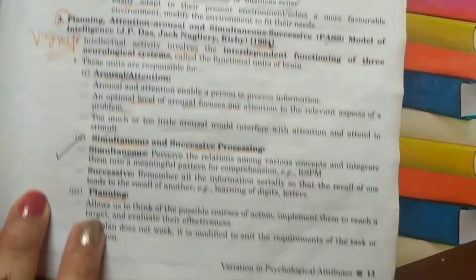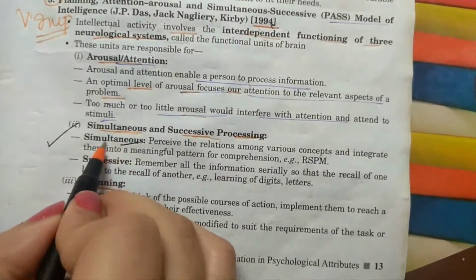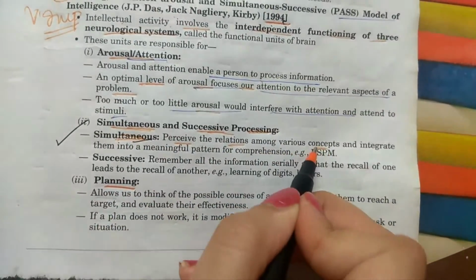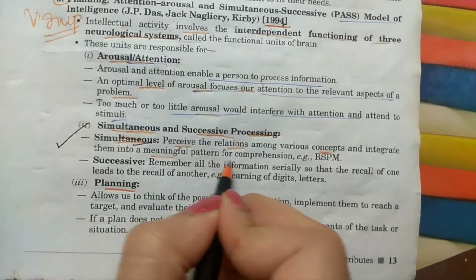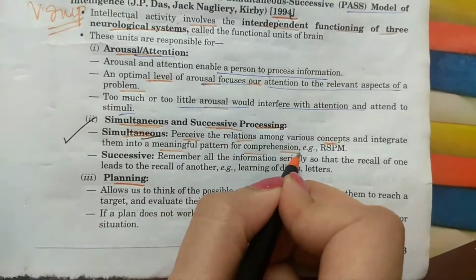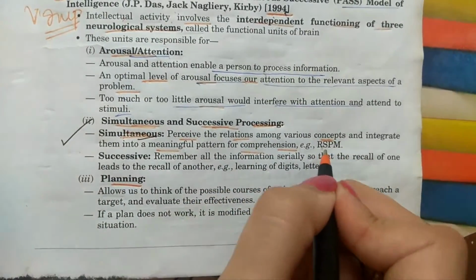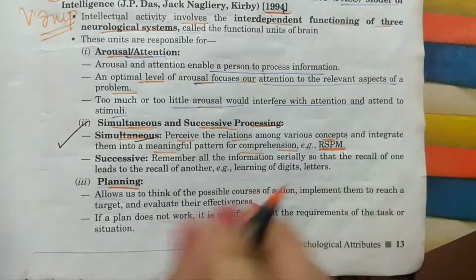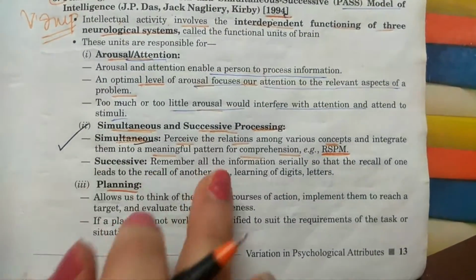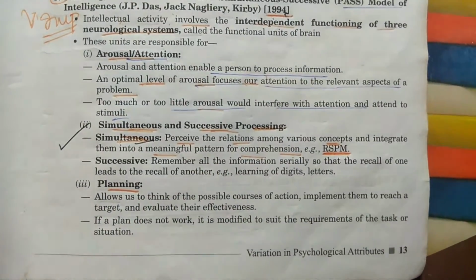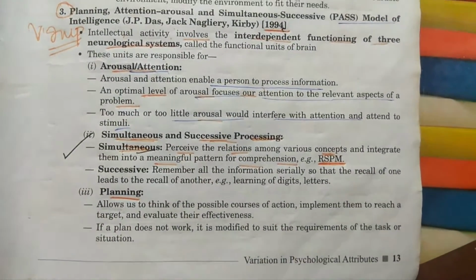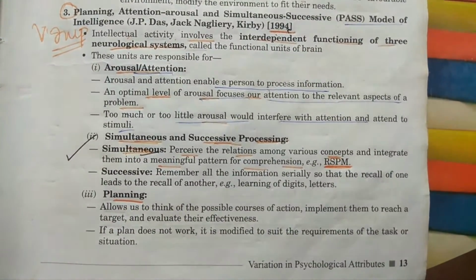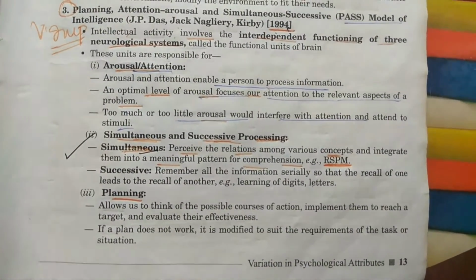Now, what is simultaneous processing? In simultaneous processing, we perceive the relation among various concepts and integrate them into a meaningful pattern for comprehension. RSPM is given here, Raven's Standard Progressive Matrices. It is a psychological test. In simultaneous processing, we perceive the relation, that this concept is like this, that concept is like that, and we integrate them so that a proper meaning emerges.